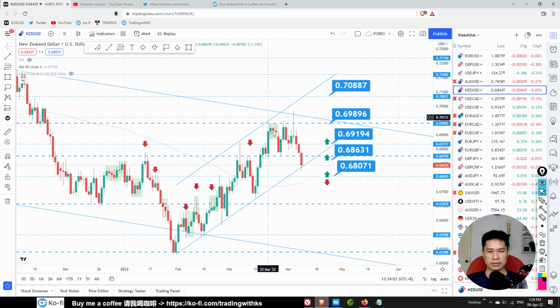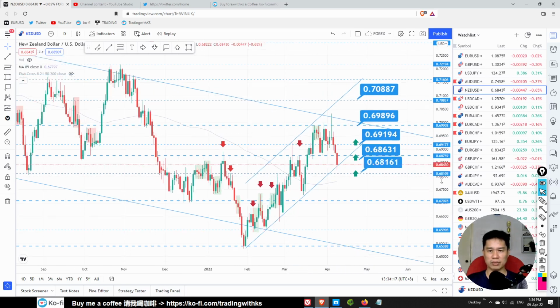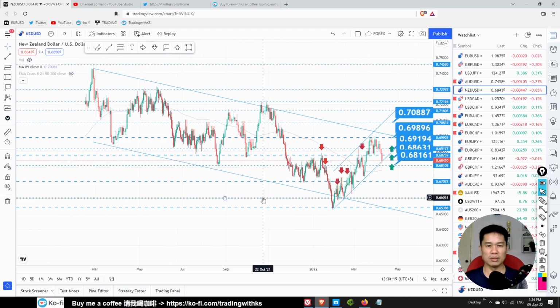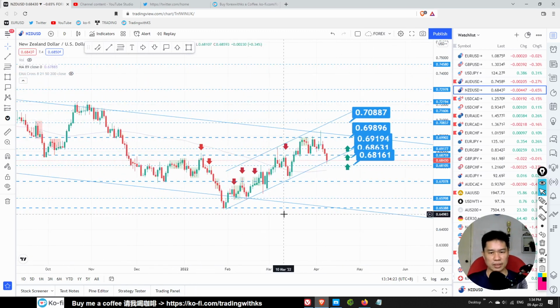New Zealand USD, big drop over here. So we want to see whether the price will rebound at this area or not. 0.68168. If the price does rebound from this area, then there is a possible buy trade over here. So long term, this is still a downtrend. Long term, this is still a downtrend.